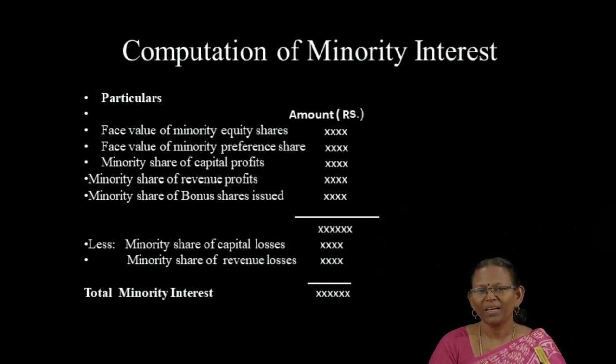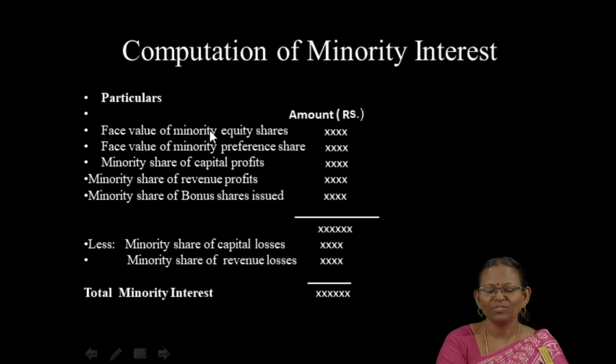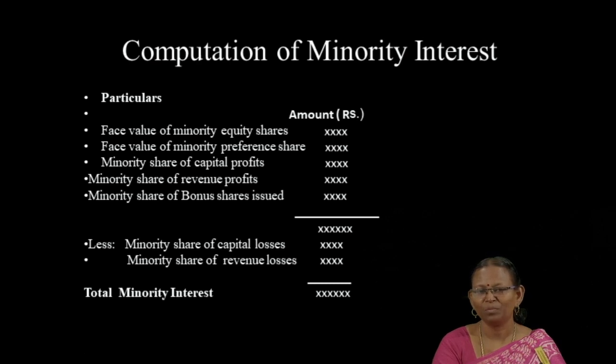The amount payable, that is the claims payable to the minority interest, is found by using this formula, the computation of minority interest. How to do the calculation? First, we should take the face value of minority equity shares, that is, how many equity shares in the subsidiary company are held by the minority outsiders. Then the face value of minority preference shares held by the outsiders is to be taken.